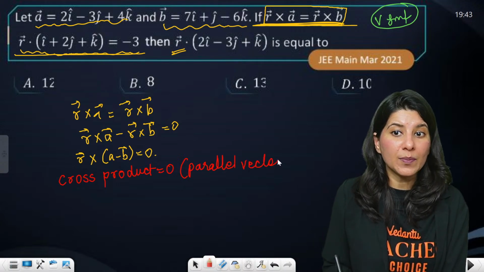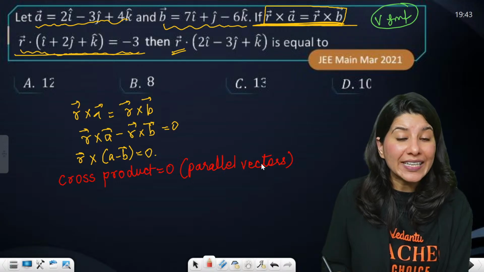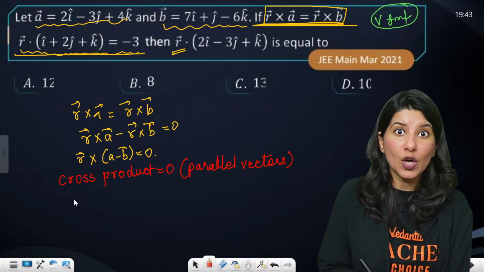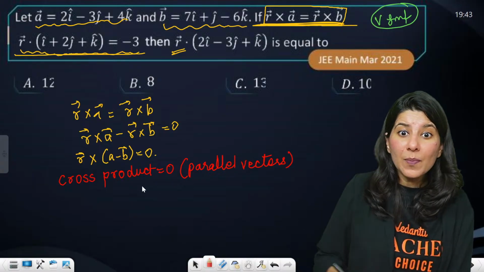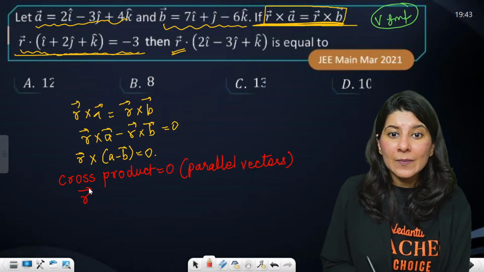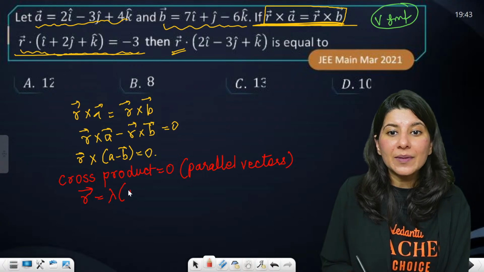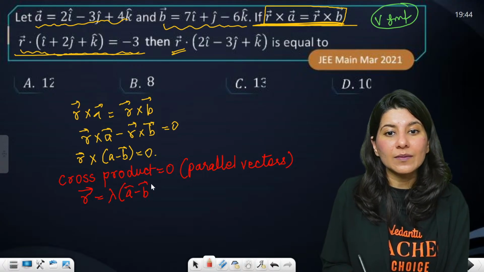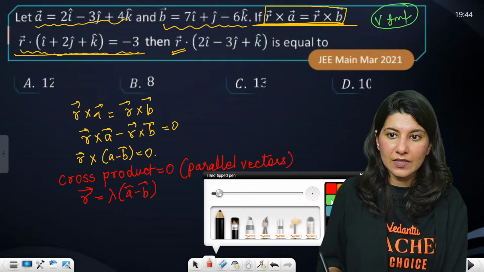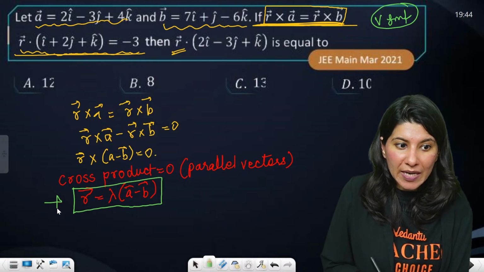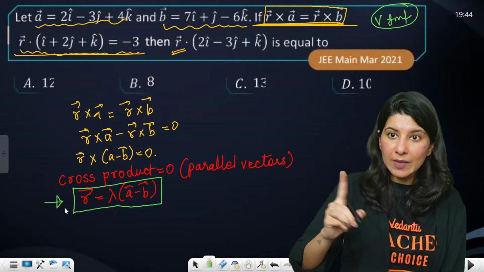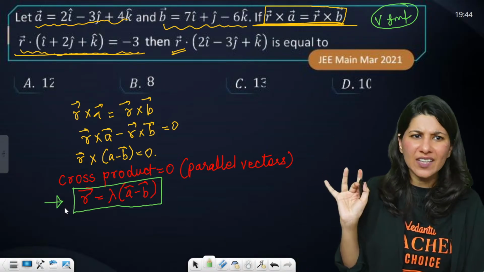Very few people will be able to write it down that if cross product is 0, then they are parallel vectors, and if they are parallel, R vector equals lambda times A minus B vector. The student who will be able to write this will be able to crack this question. Now this question is done.